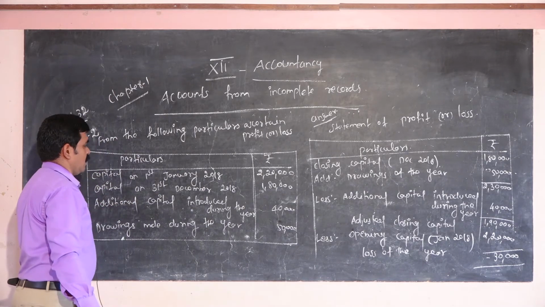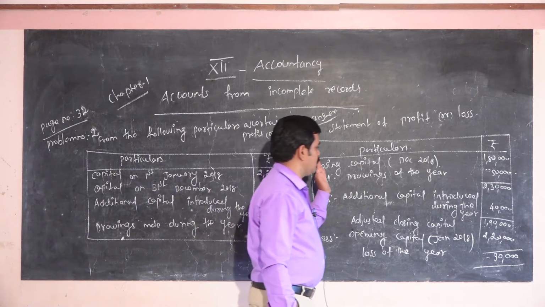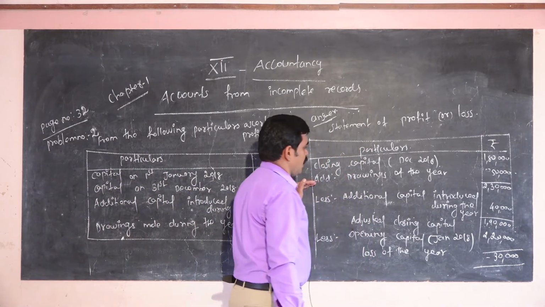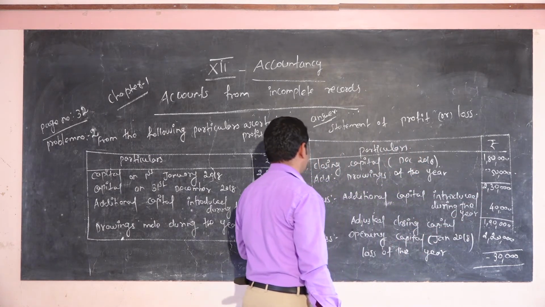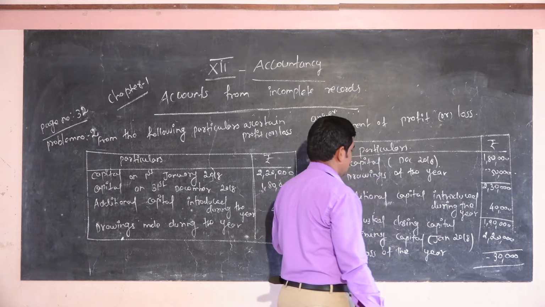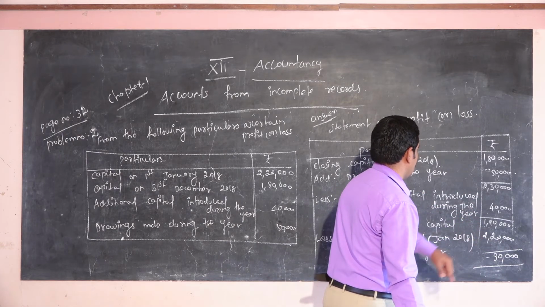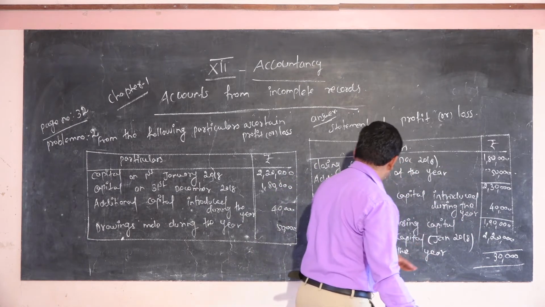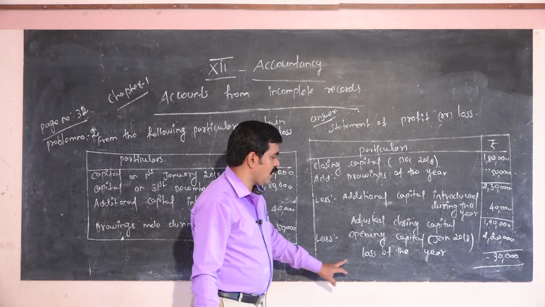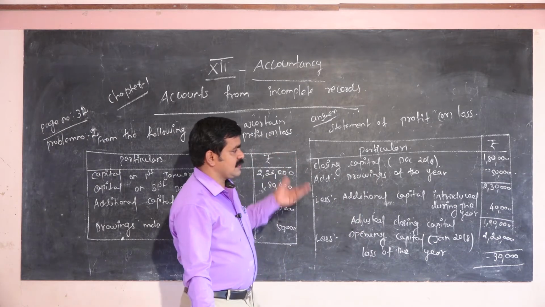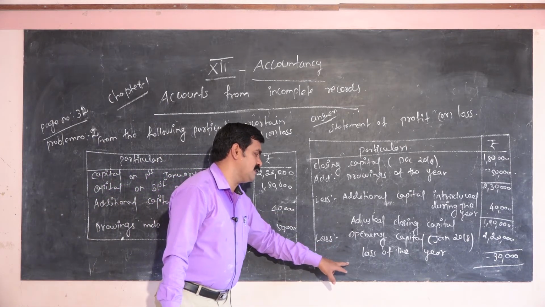So I have to explain again. These are the particulars: opening capital, closing capital, additional capital introduced during the year, drawings made during the year. To closing capital, drawings of the year you have to add. So you will get 2,30,000. You have to separate additional capital introduced during the year, 40,000. You will get 1,90,000, which is called adjusted closing capital. You have to separate opening capital, that is January 2018, 2,20,000. So this is the loss of the year. The earlier problem was profit, and this problem is having loss.